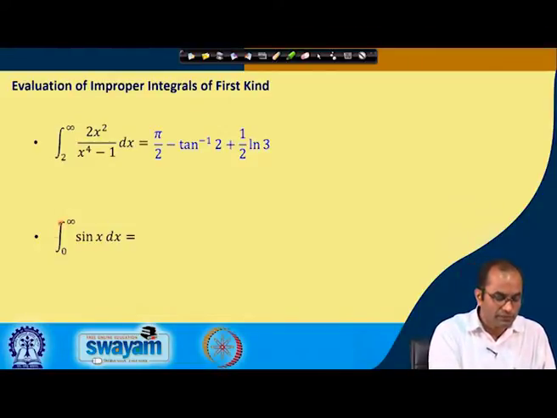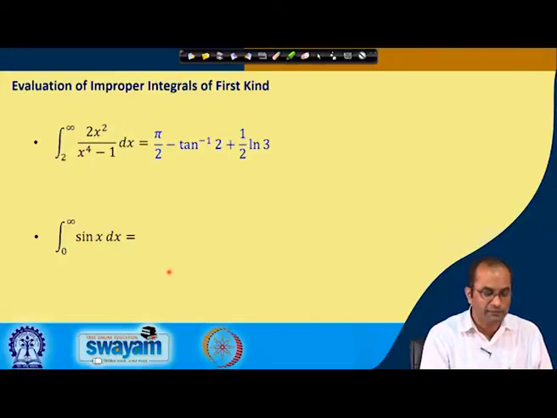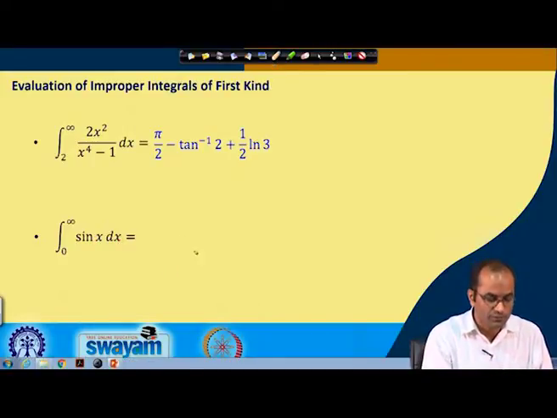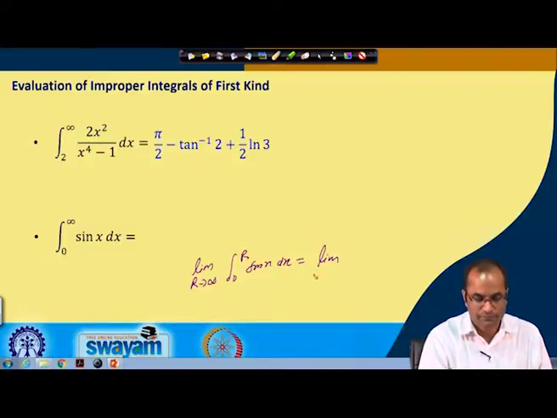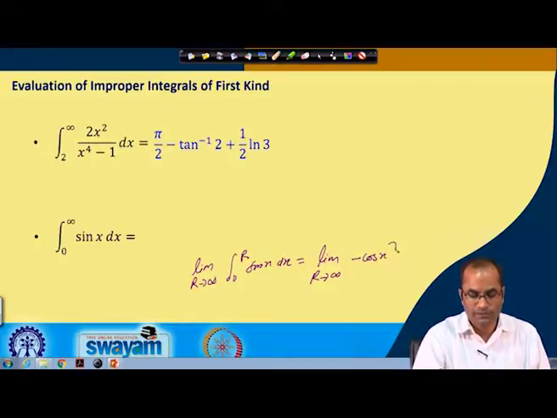The second, for example, we have the integral from 0 to infinity of sin x dx. So, in this case also using the same trick, we have the limit r to infinity and then 0 to r, and we have sin x dx. This integral will be, sin x will become minus cos x, with the limit 0 to r.